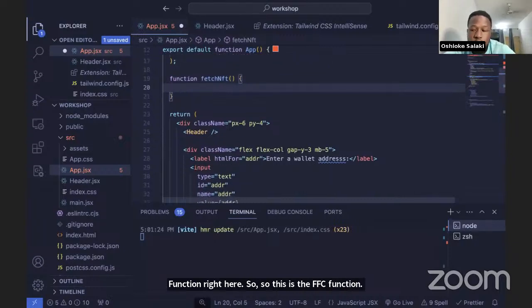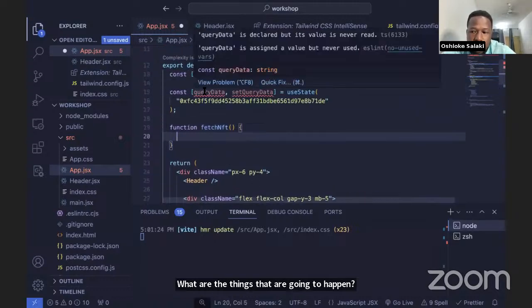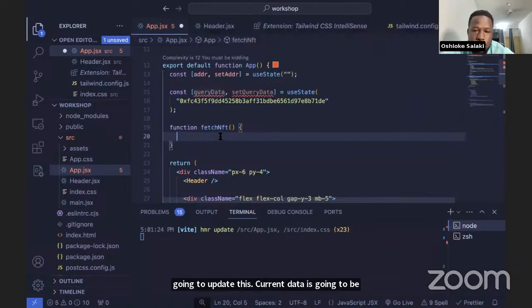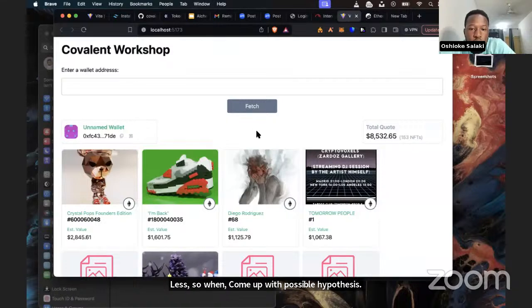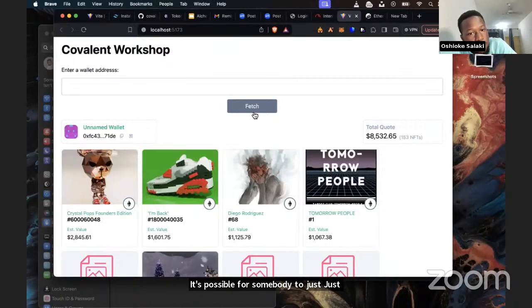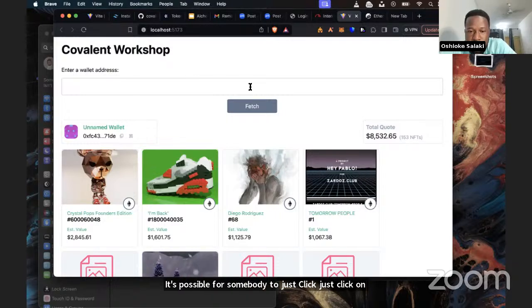So what are the things that are going to happen? The first thing is that we're going to update the query data. But we need to have some guard clauses. When creating this type of function, we need to come up with possible hypotheses. It's possible for somebody to just click on this fetch button without inputting any address. So we need to guard against that.